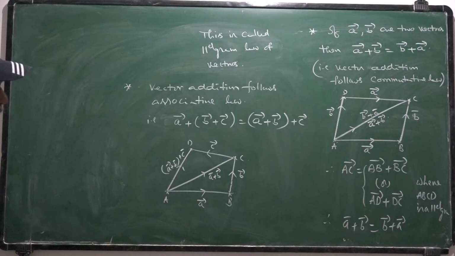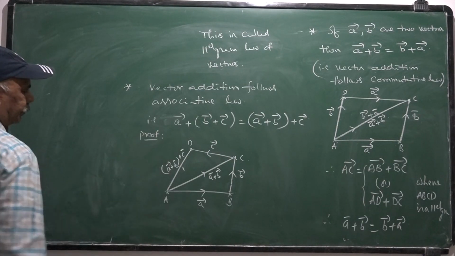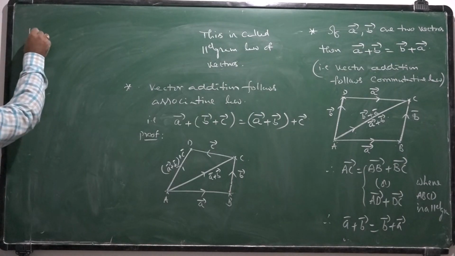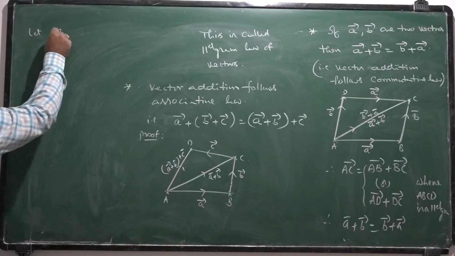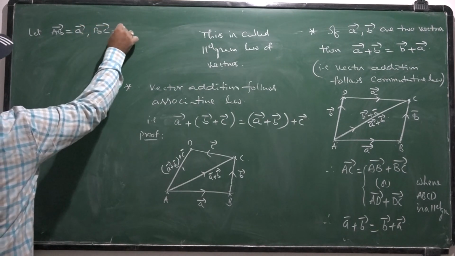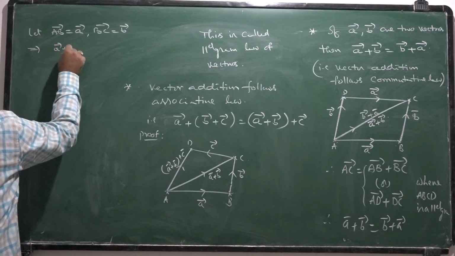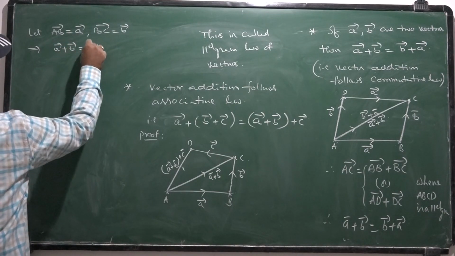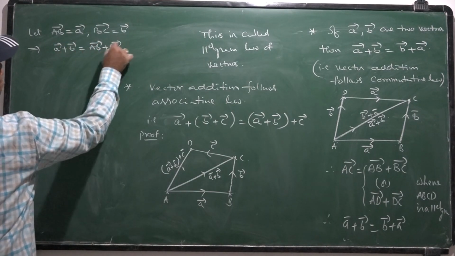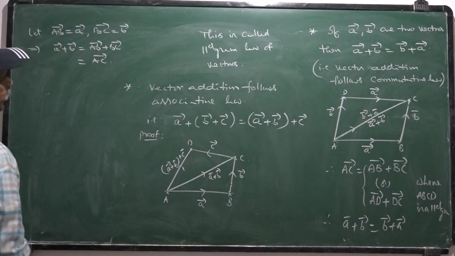Now from the figure, let us consider the proof. Let AB bar be A bar, BC bar be B bar. So that implies A bar plus B bar is AB bar plus BC bar, which is AC bar. This is one vector.